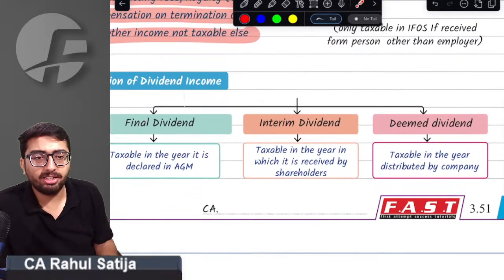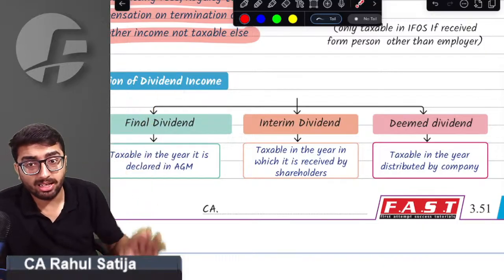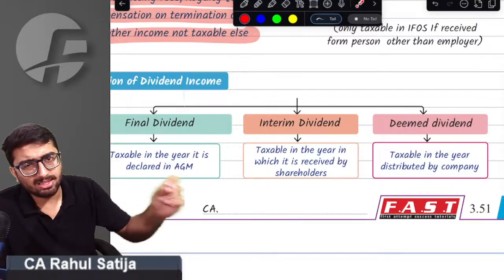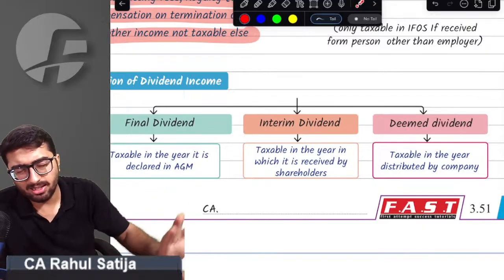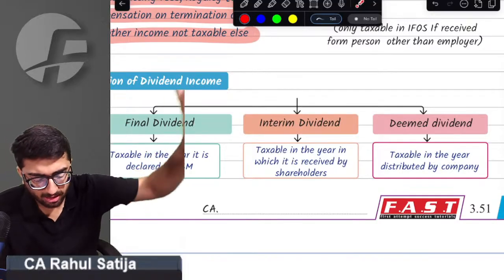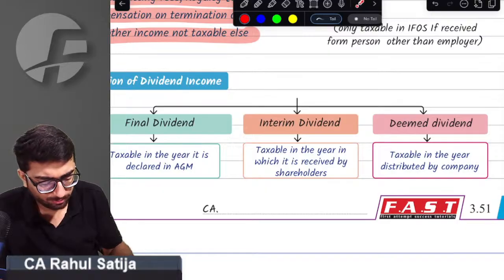Sir, what about interim dividend? The provision says interim dividend is taxable in the year in which it is paid. We don't have to look for the year of declaration. So it is assumed that it is declared and paid in the same month only. So the year in which it has been paid, it will be taxable.